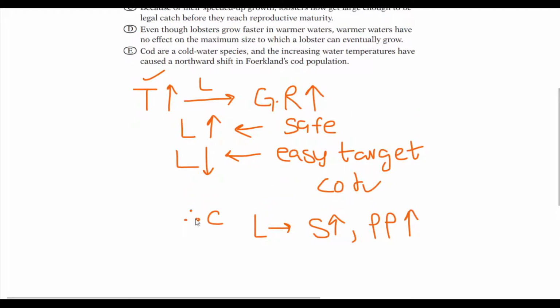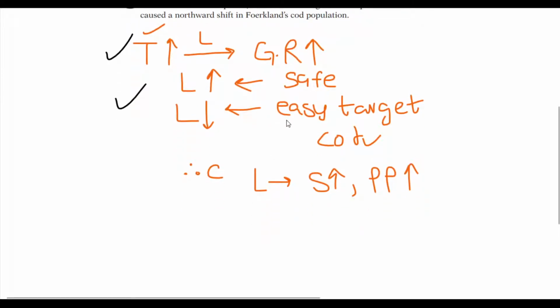So this is the overall argument, which is deductive in nature: there is premise one, then premise two, and finally a conclusion which follows from the premises. But I need to do something to this argument so that the lobster's survival rate does not go up and its population also doesn't go up.